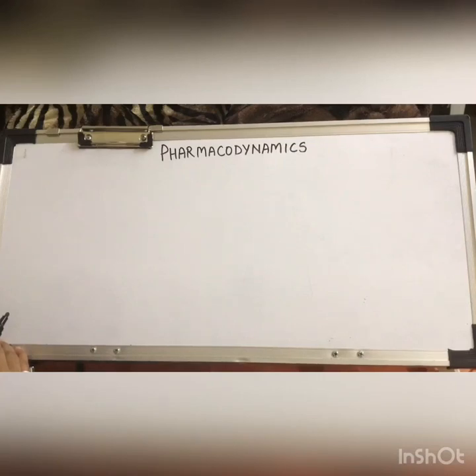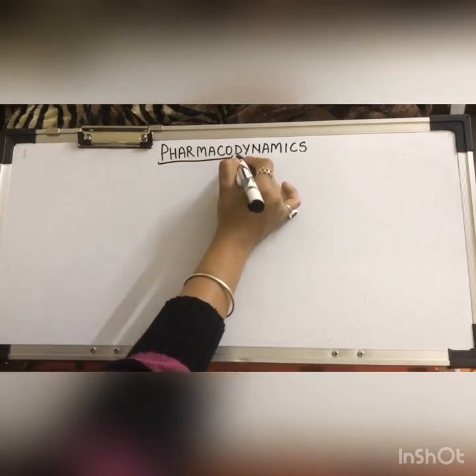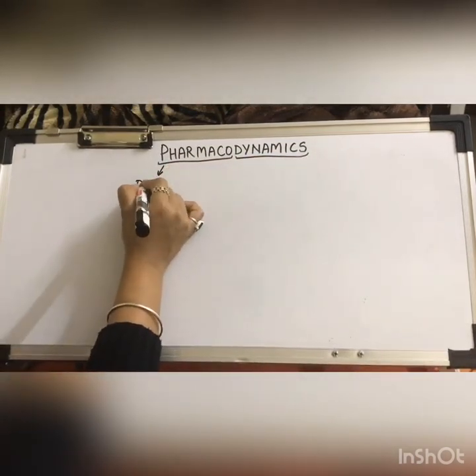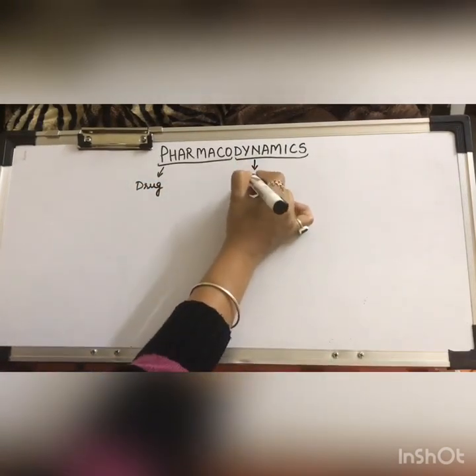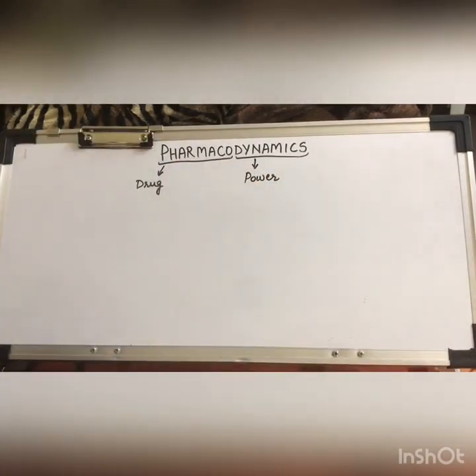In this video, we are going to study pharmacodynamics. Pharmacodynamics has been derived from two words, pharmacon and dynamics. Pharmacon means drug and dynamic means power. The power of the drug.